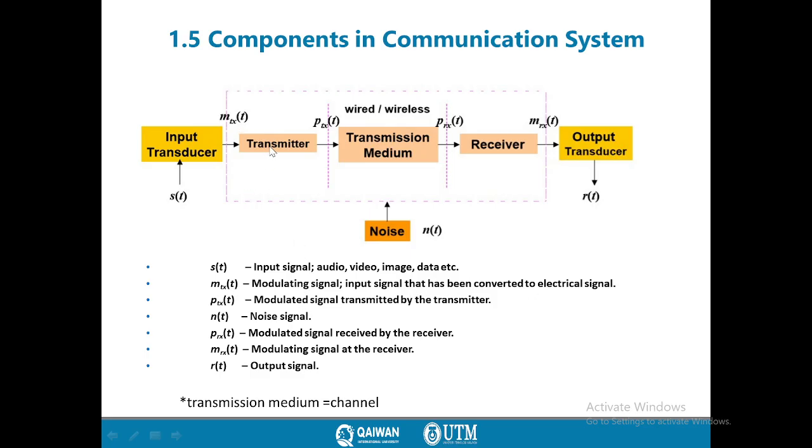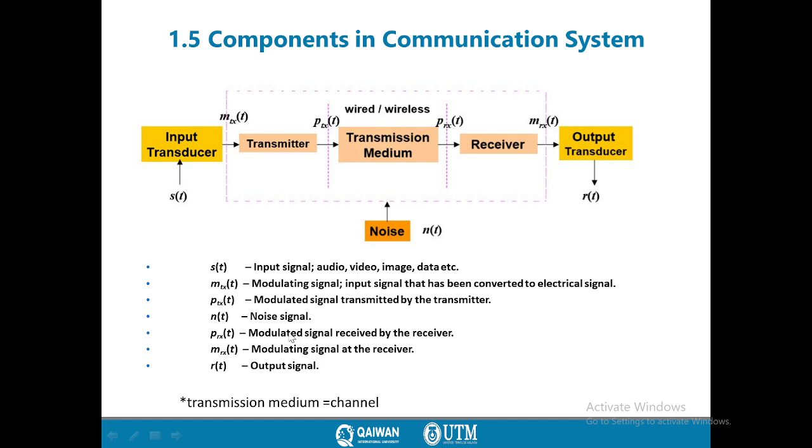Later, the transmitter performs different electronic processes like modulation, which modulates the message signal with the carrier signal, later denoted by PTX, which is the modulated signal. Later some kind of noise, which is an unwanted signal, is added to the signal randomly.